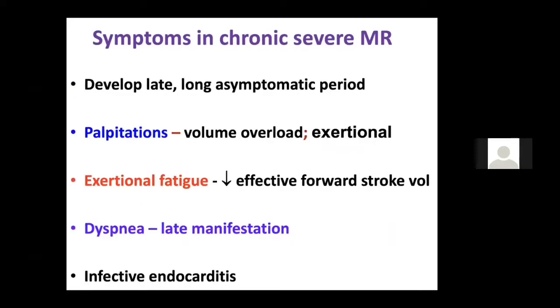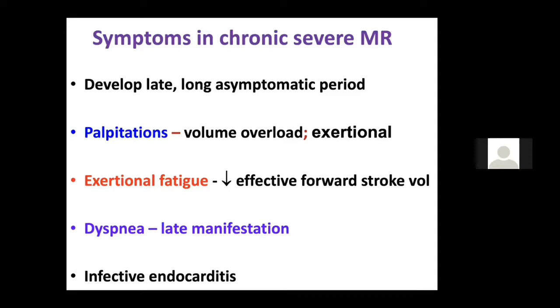So let's discuss the symptoms in chronic severe MR. I told you two symptoms are very important. The most common symptom of chronic MR is fatigue. The patient gets exertional fatigue. Why? Because the effective forward stroke volume, or the cardiac output, is reduced. Because you know that in MR, the blood from the LV goes to the LA. So whatever is in the LV has to eject, and the forward effective cardiac output will be reduced, and that is why you get exertional fatigue.